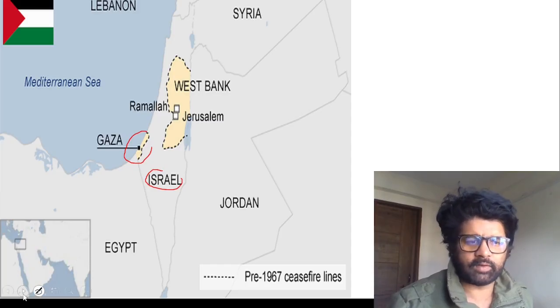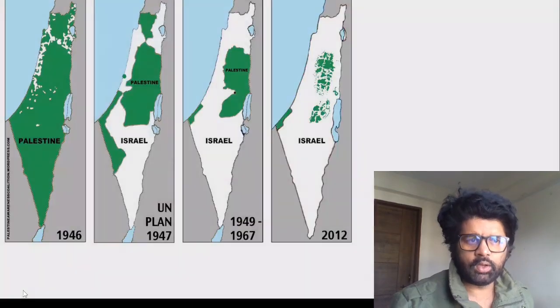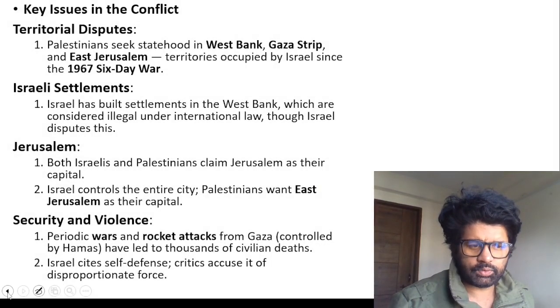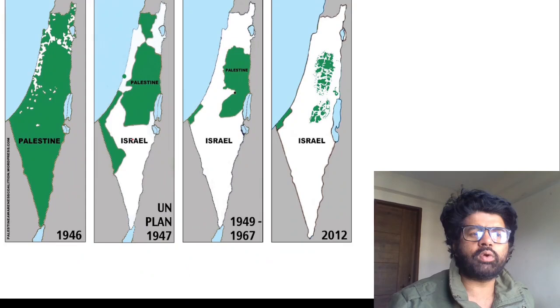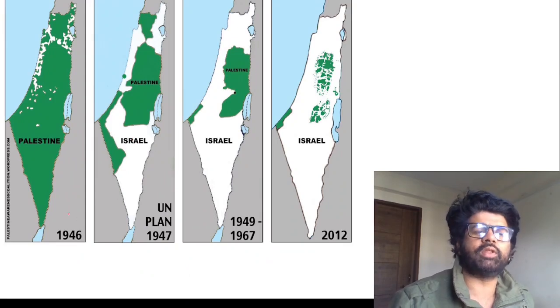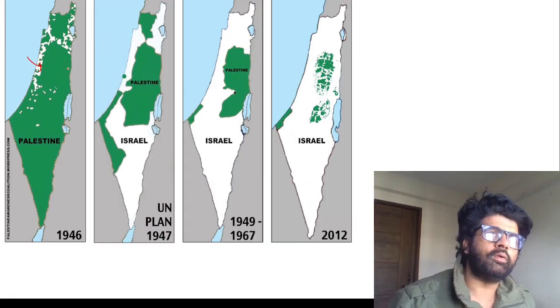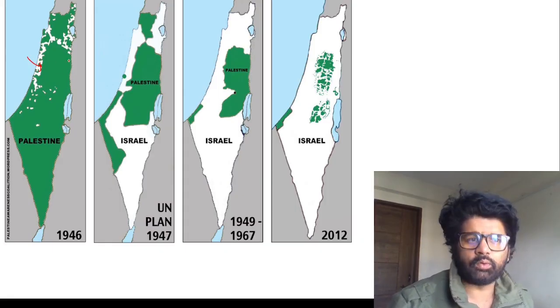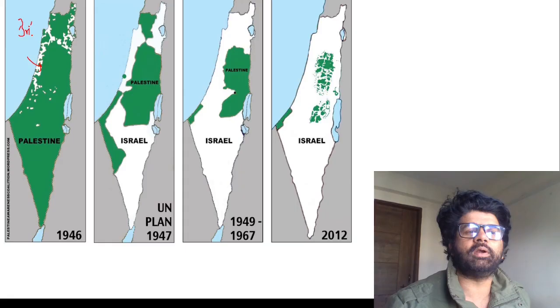The map was somewhat different at that point of time. So let me tell you the history and then we'll talk about this whole issue. If you see this map, around 1919, 1946, before that, it was all Palestine, and it was under Ottoman rule. When the Ottoman rulers were defeated in World War One, it became a British mandate. So it came under the British.